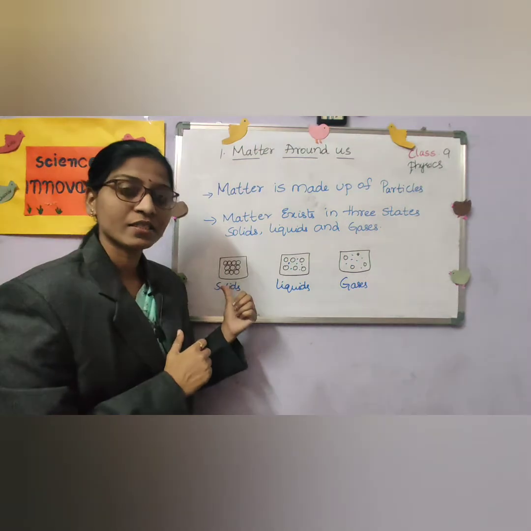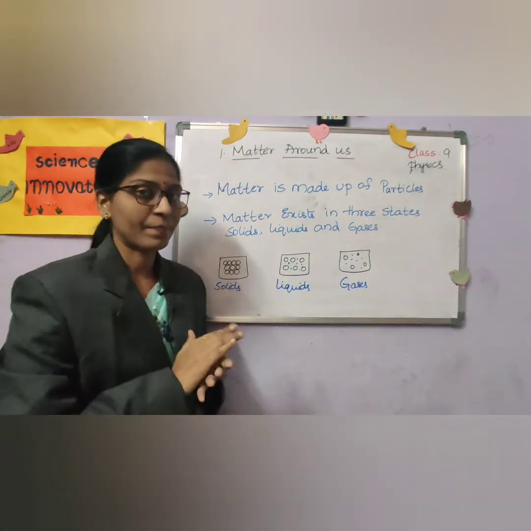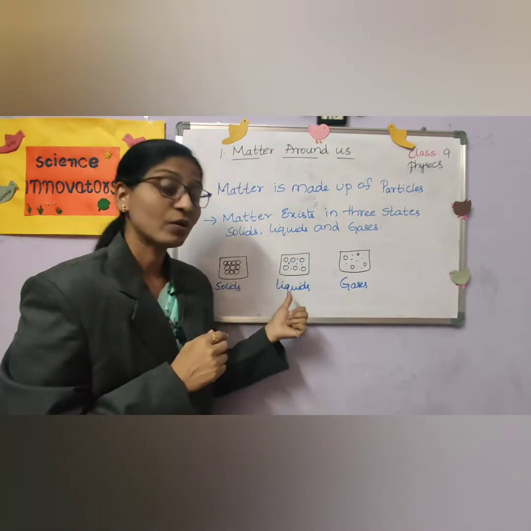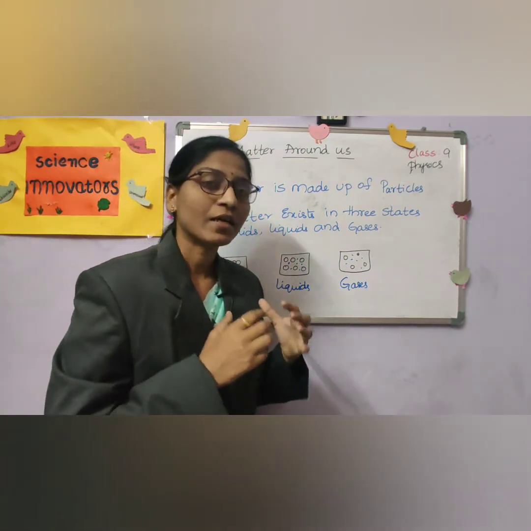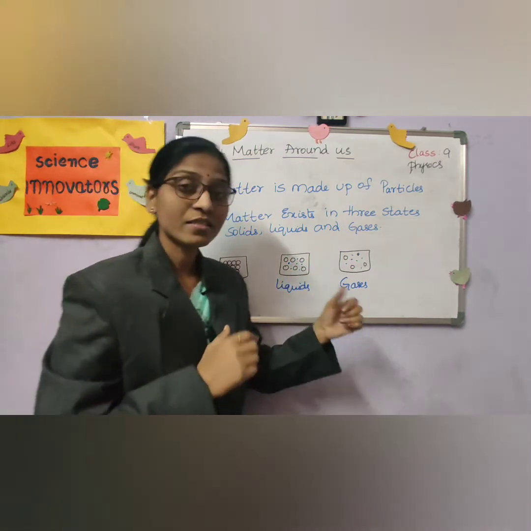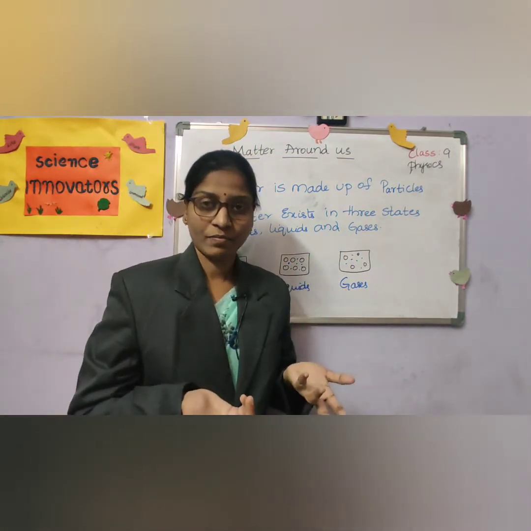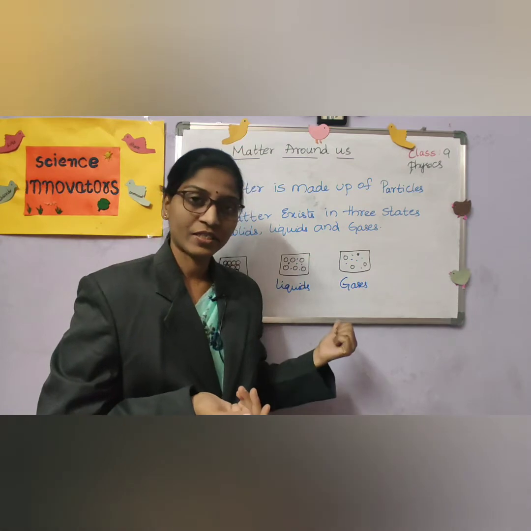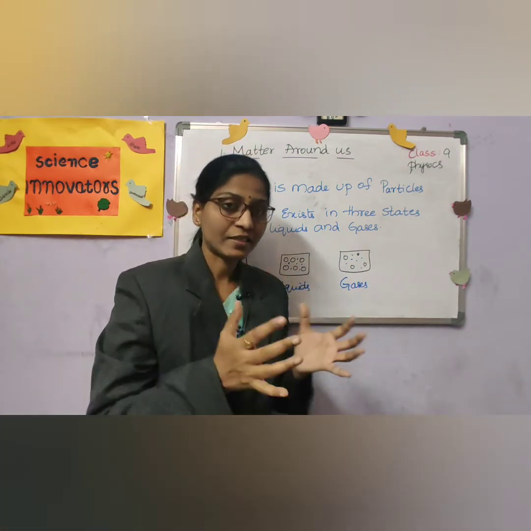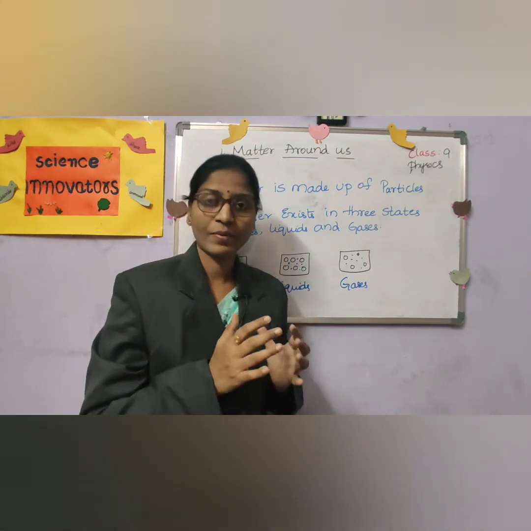See, solids cannot be compressed, and when we come to liquids, they can be compressed compared to solids, and gases are more easily compressible compared to liquids. So when we apply pressure and put them in a container, they will be compressed easily.